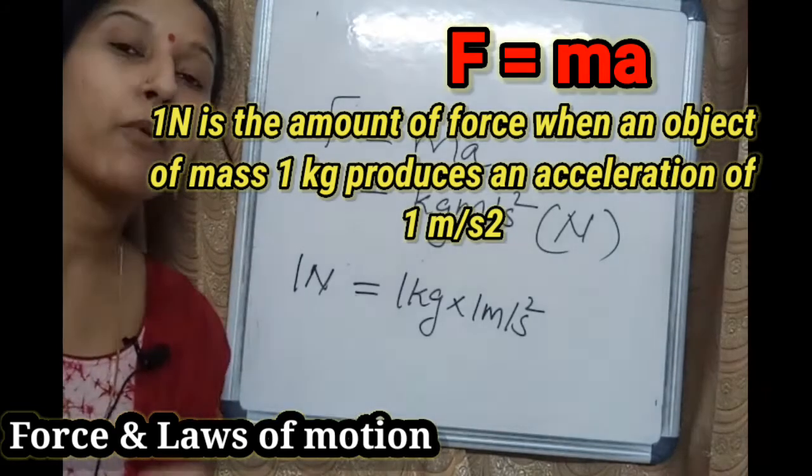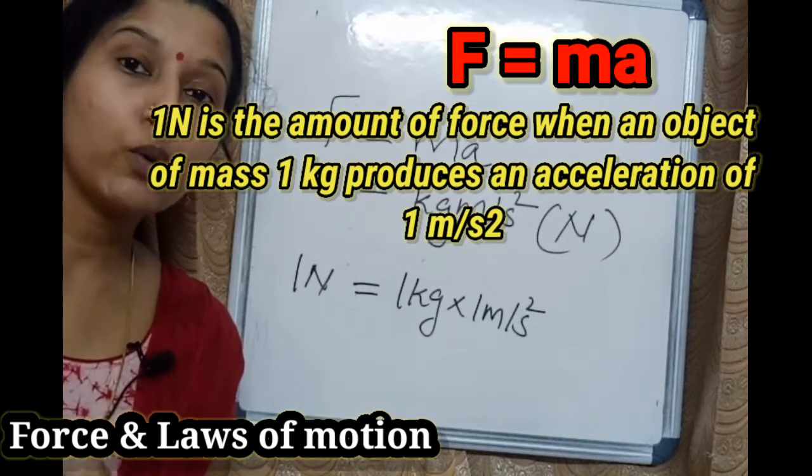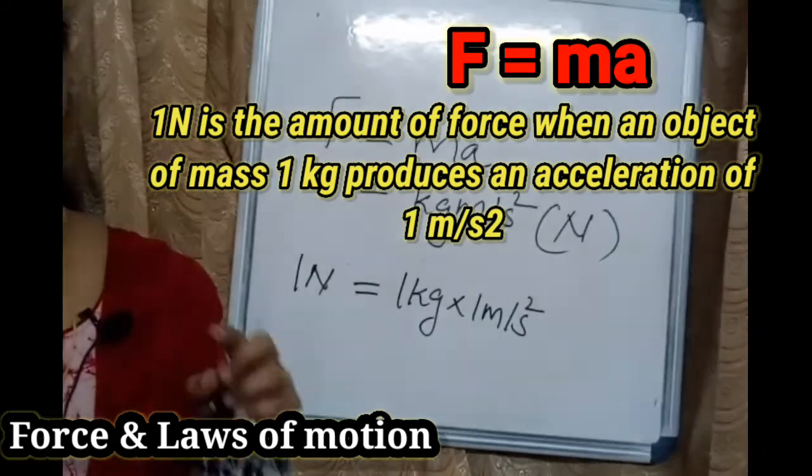So 1 Newton is the amount of force when an object of mass 1 kg produces an acceleration of 1 meter per second square.